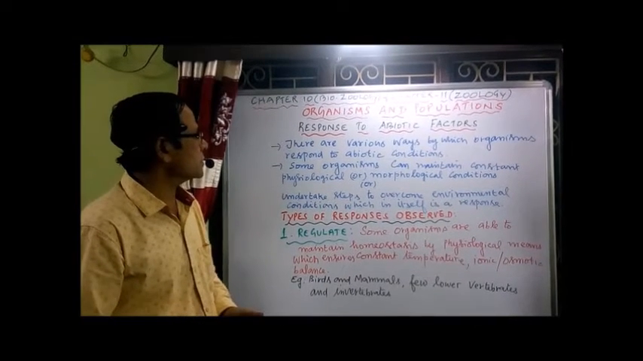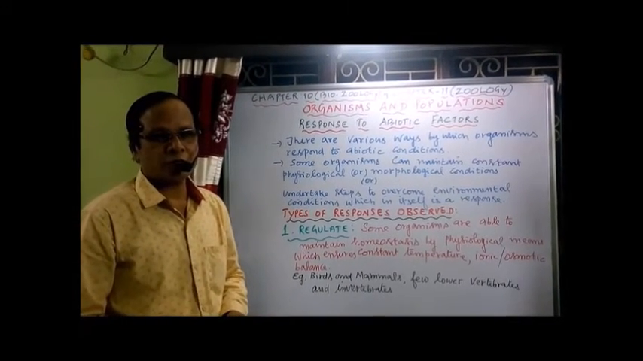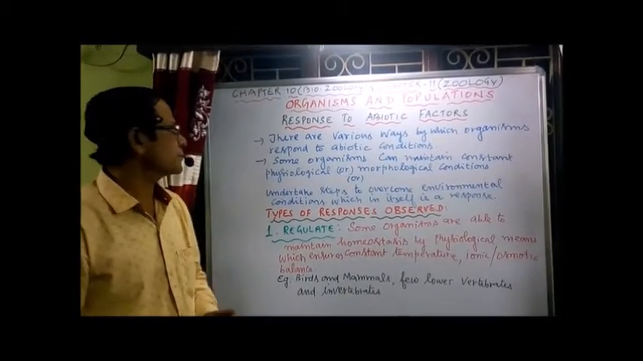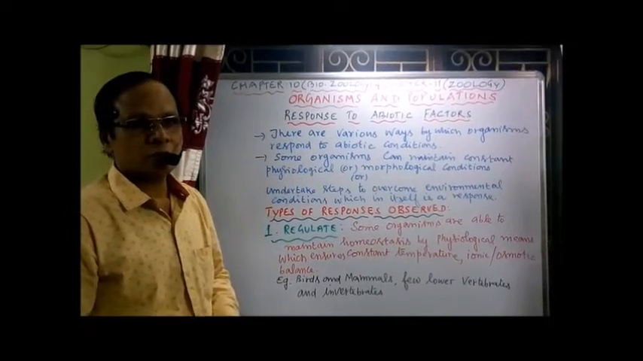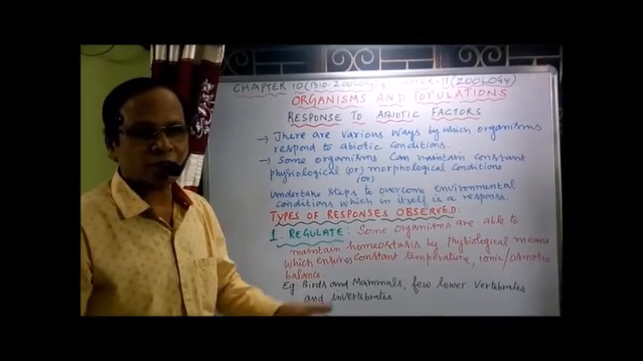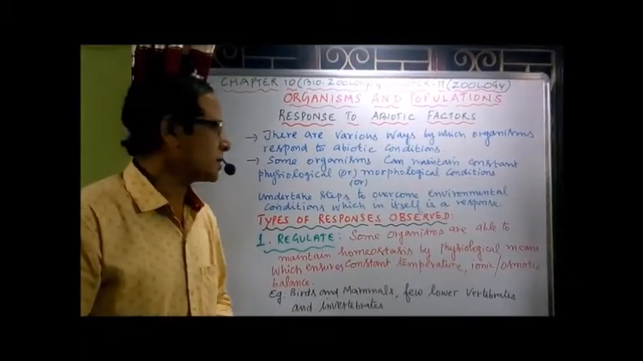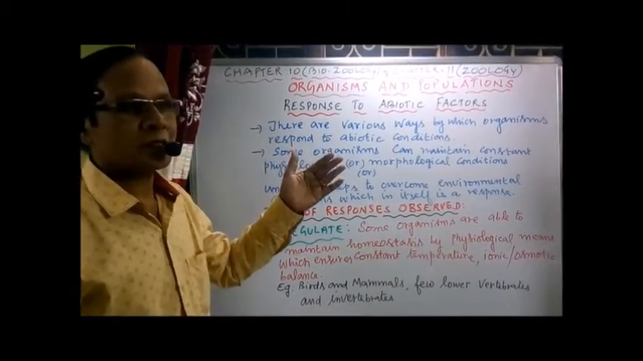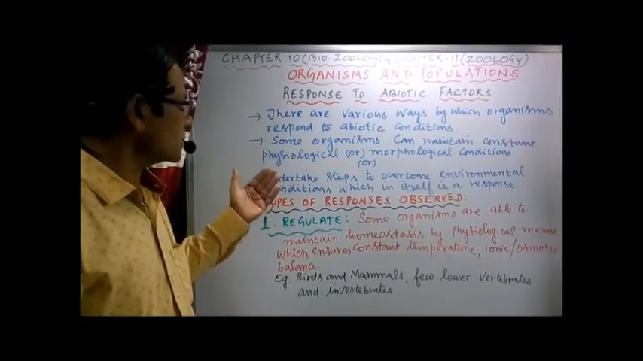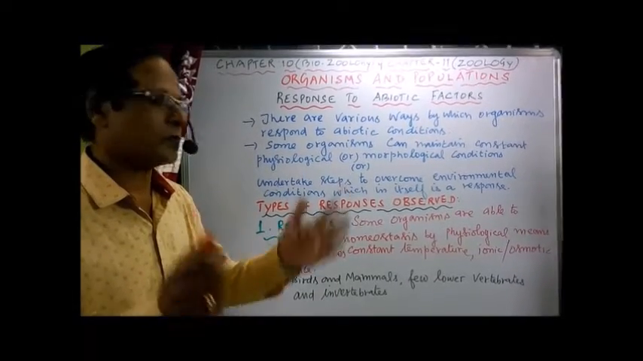Now the next part of the lesson is responses to abiotic factors by organisms. Each and every living organism responds to its own environment. There are various ways by which organisms respond to abiotic conditions. Different methods are adopted by organisms to respond to abiotic conditions. Some organisms can maintain constant physiological or morphological conditions, or undertake some steps to overcome environmental conditions, which in itself is a response.